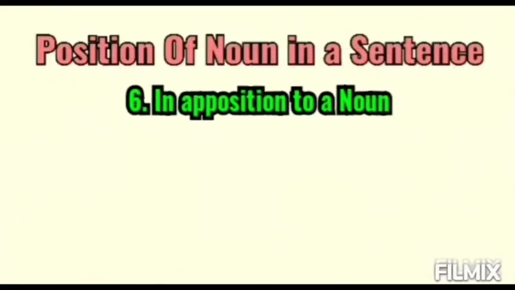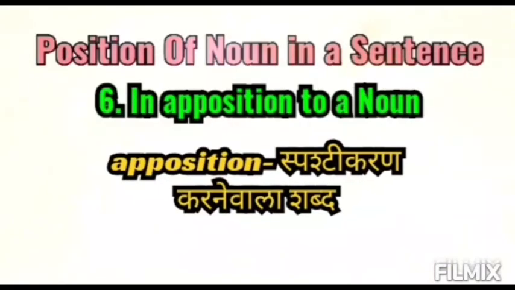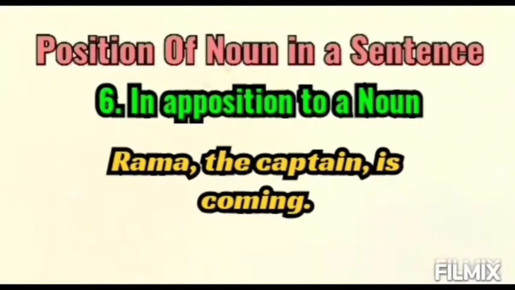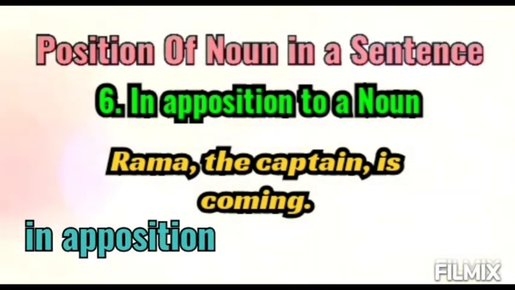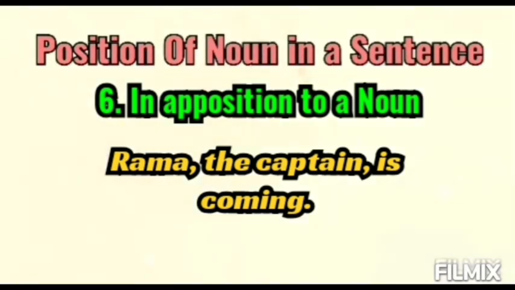The sixth position is in apposition to a noun or pronoun. In apposition means as a replacement. For example, in order to give more stress, for example, Rama. But who is Rama? The captain. Definitely, Rama is also a noun. Captain is also a noun. But here I am using captain, this noun, to explain Rama, another noun, right? So I can say I have used captain, this noun, in apposition to the noun Rama, right?